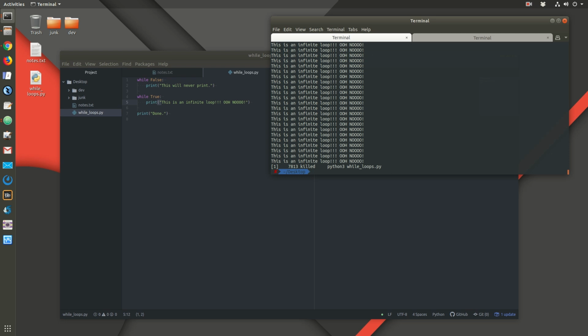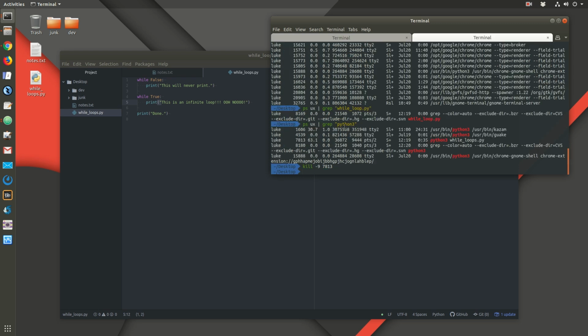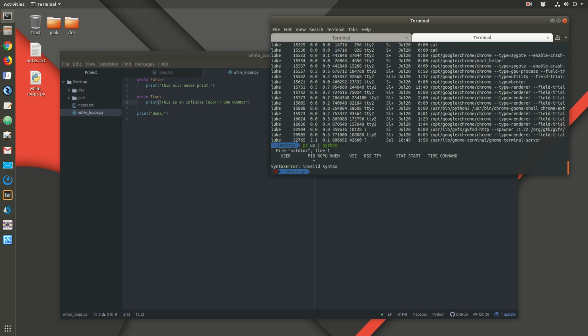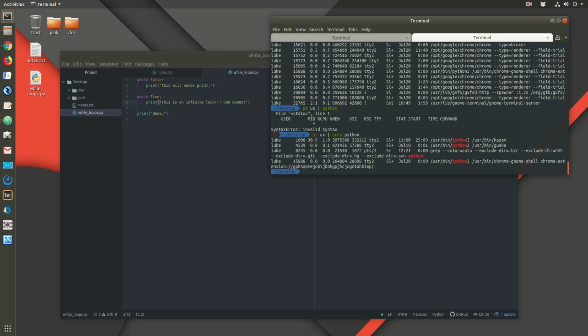Alright, so those are the two ways you can kill a program that's running. If it's running in your terminal screen, just hit Control C. If you log out and it's still running, log in again in a different terminal tab. Use the ps command, ps ux, and you could pipe that to grep to search for something more specific like Python. Grep Python. And so these are all the programs that have Python in the name. Okay? So that's how you get out of an infinite loop.